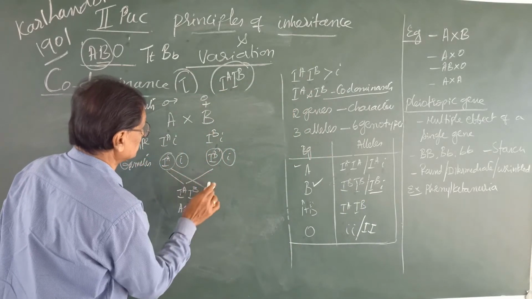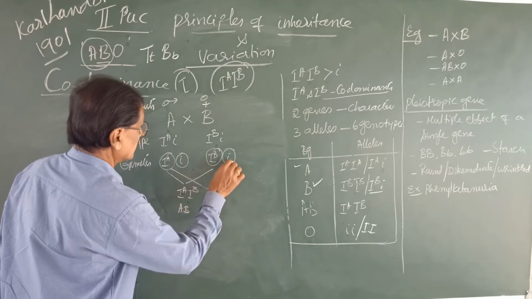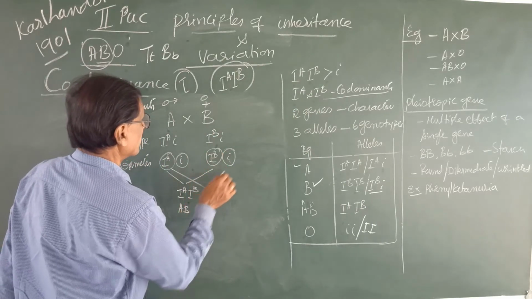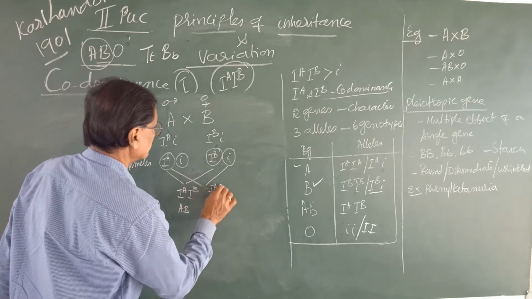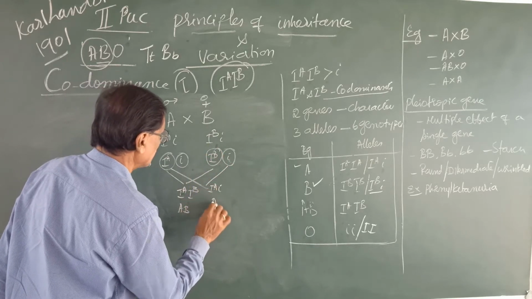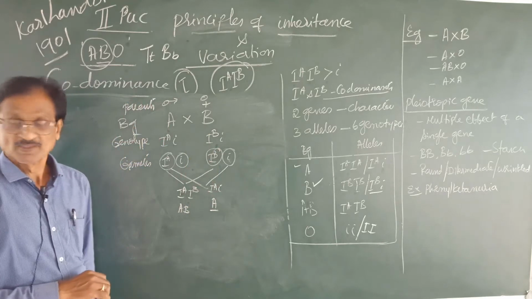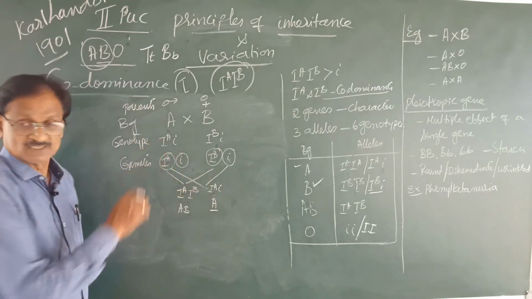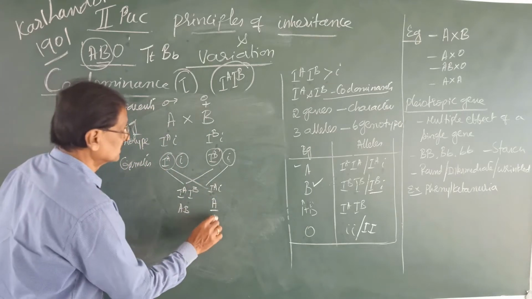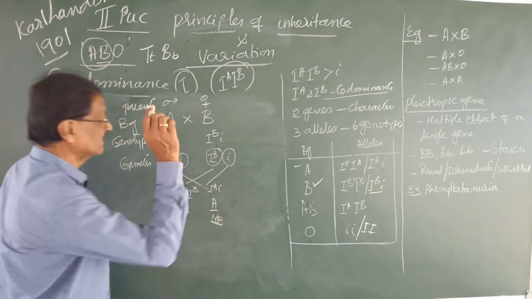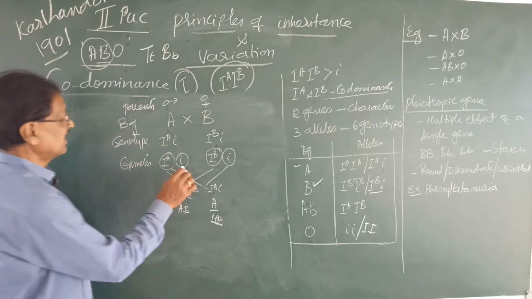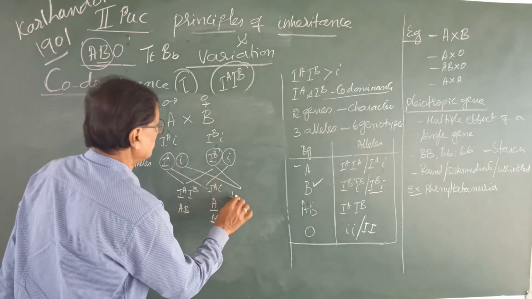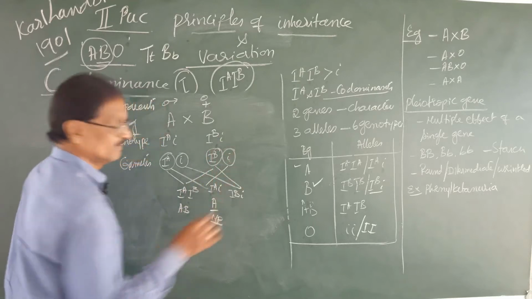Then, whenever this fuses with small i, the blood group is what? A. Because IA is dominant over small i. This is according to the Mendelian principle. And now, let us take up this one, IB small i.